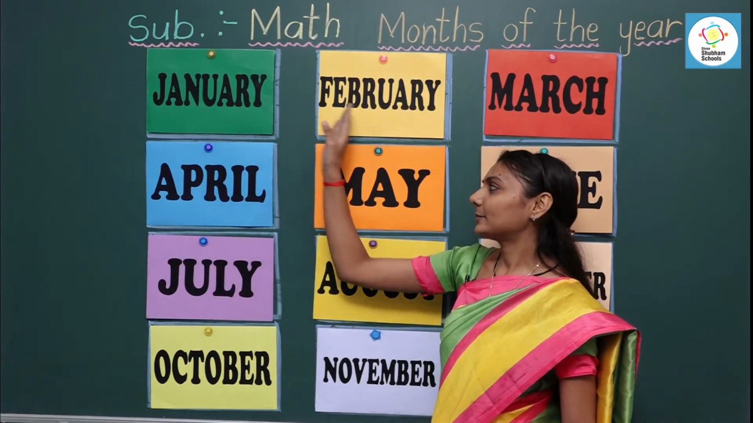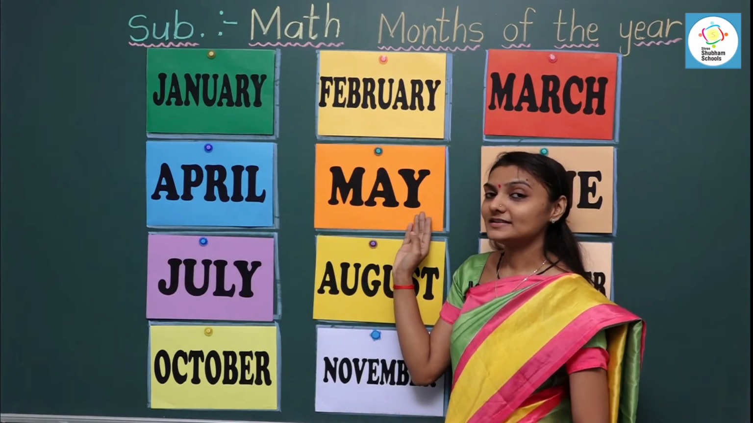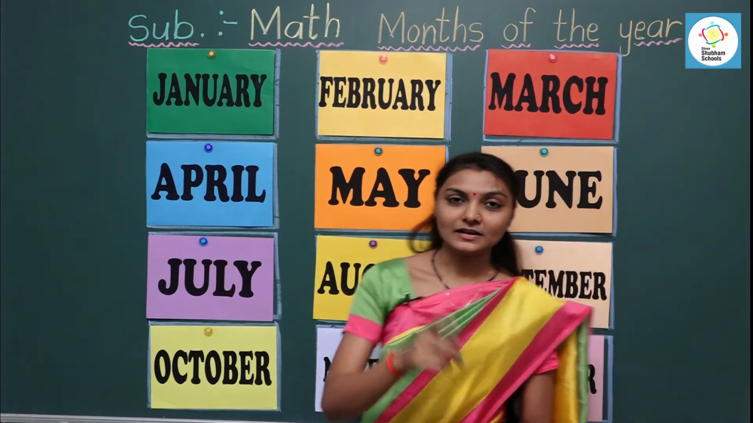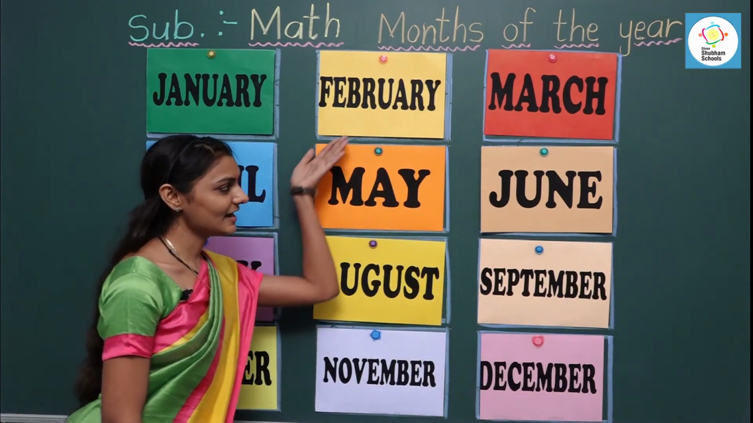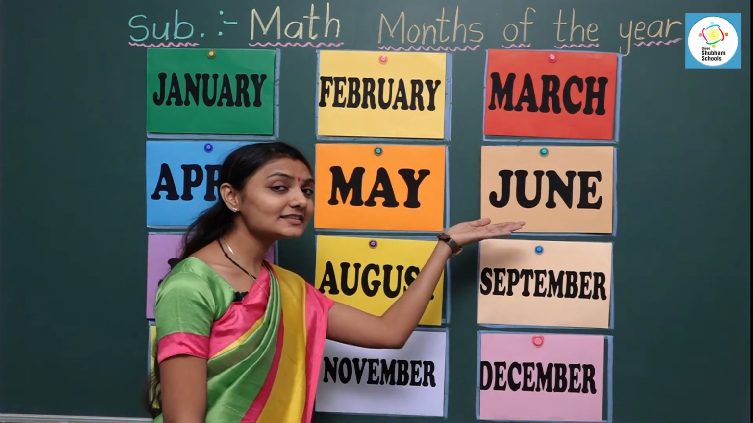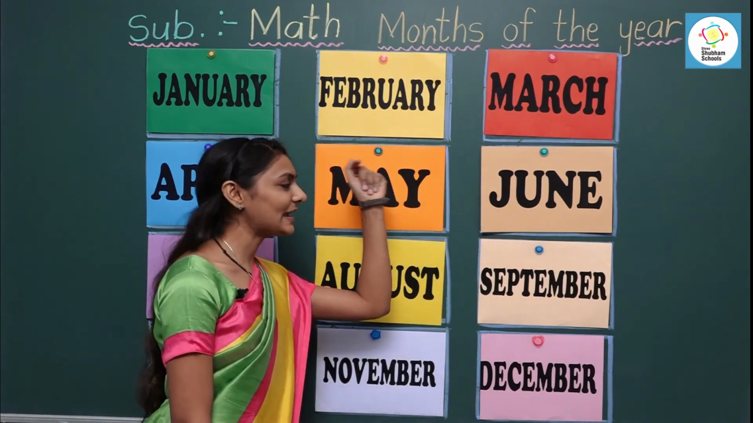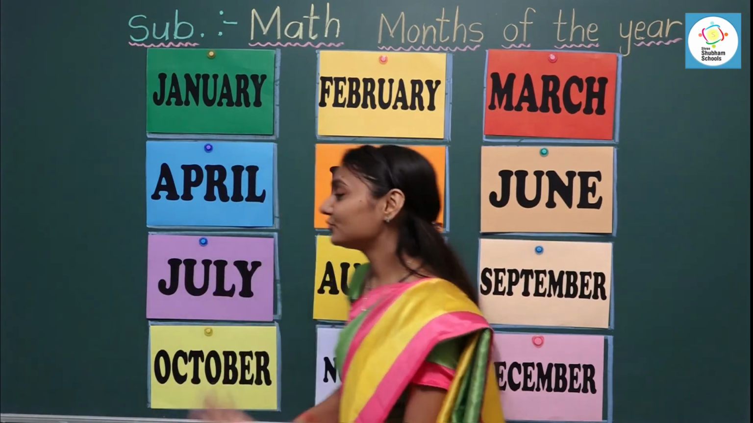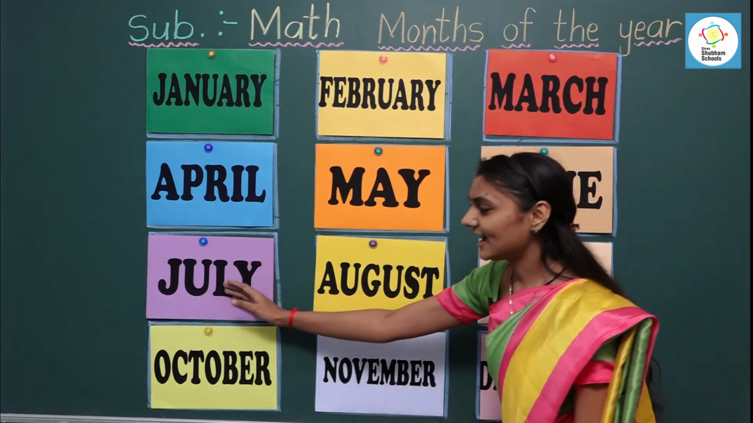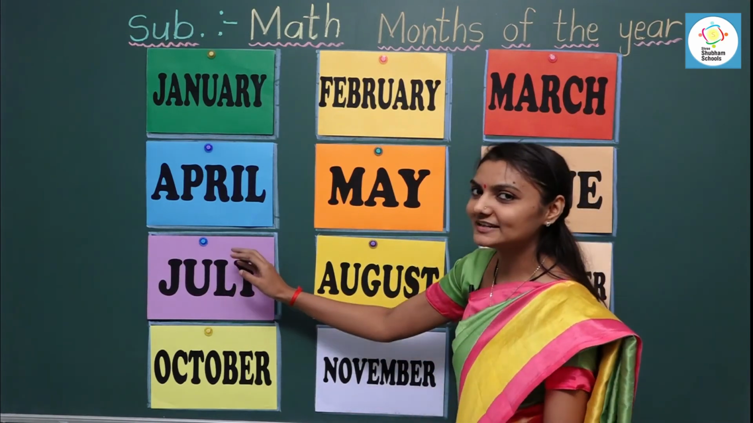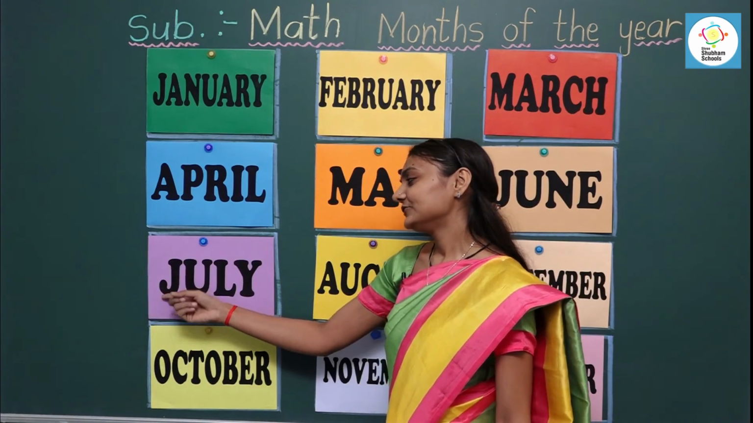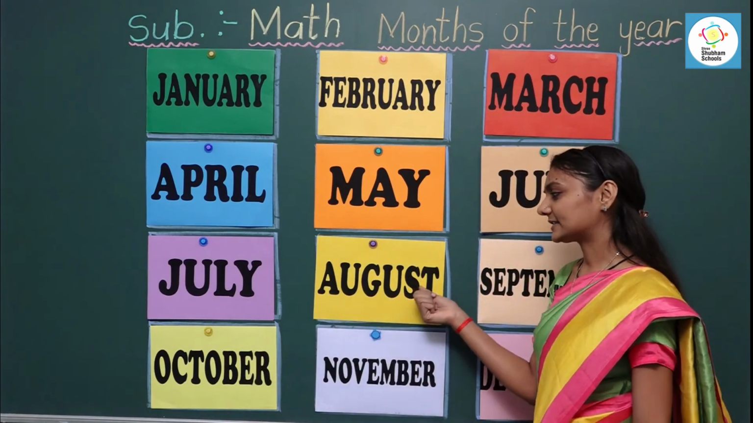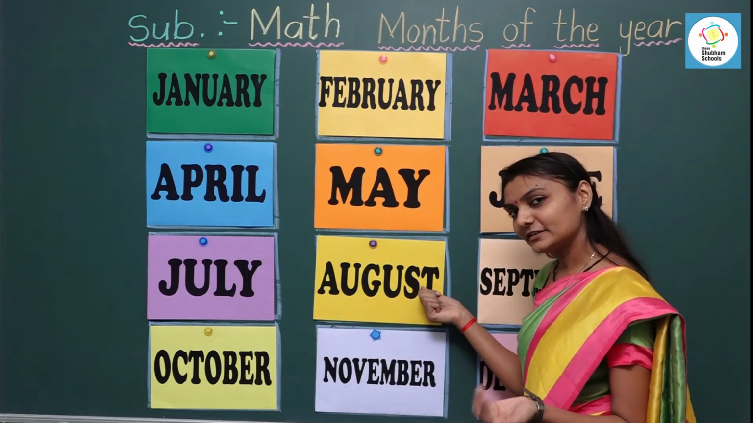After April, it's May. May is the fifth month of the year. May. Now, which month comes after May? It's June. June is the sixth month of the year. Let's read the spelling. June. After June, it's July. July is the seventh month of the year. Let's read the spelling. July. After July, August. August is the eighth month of the year.